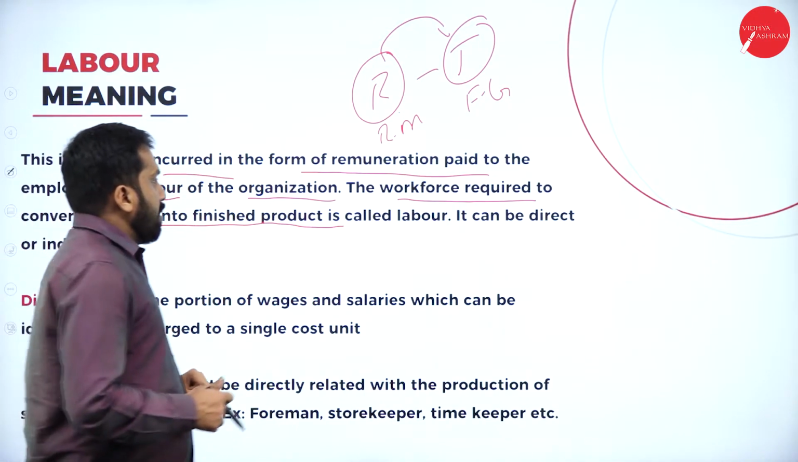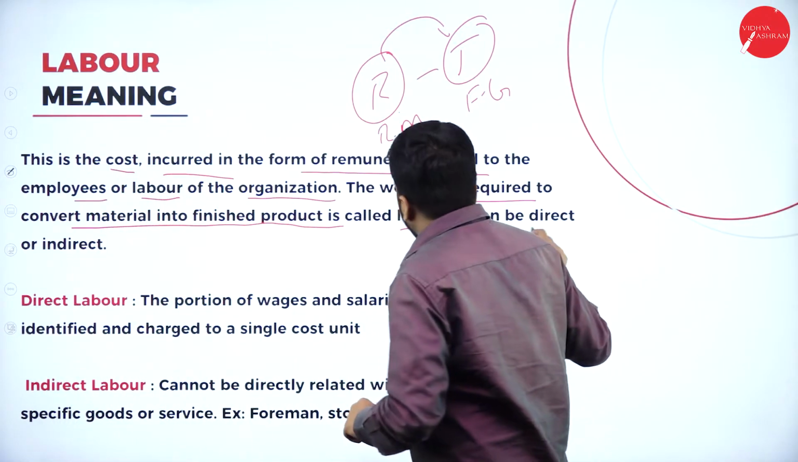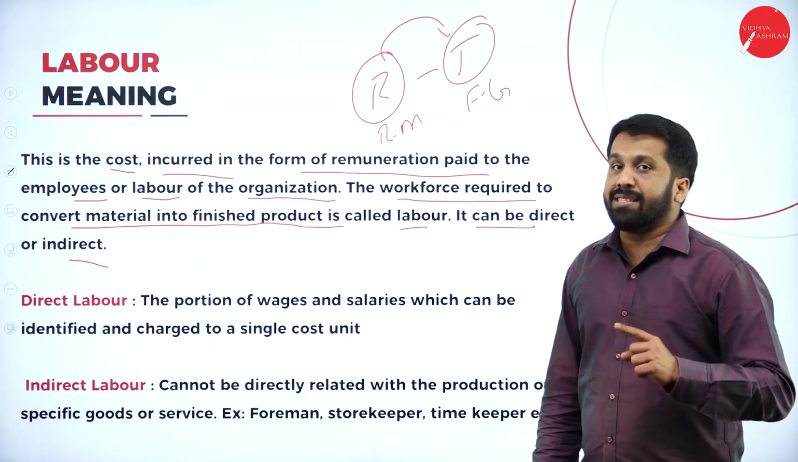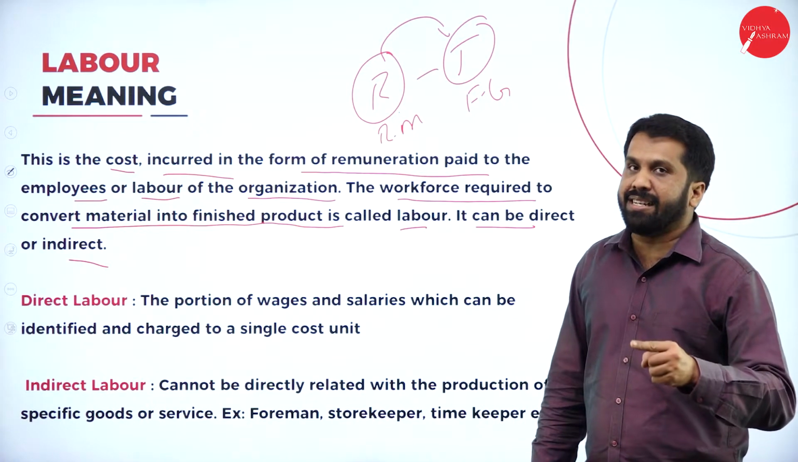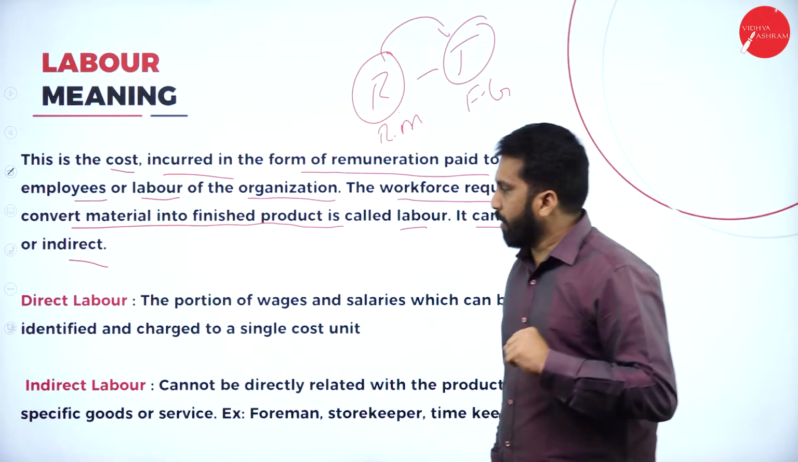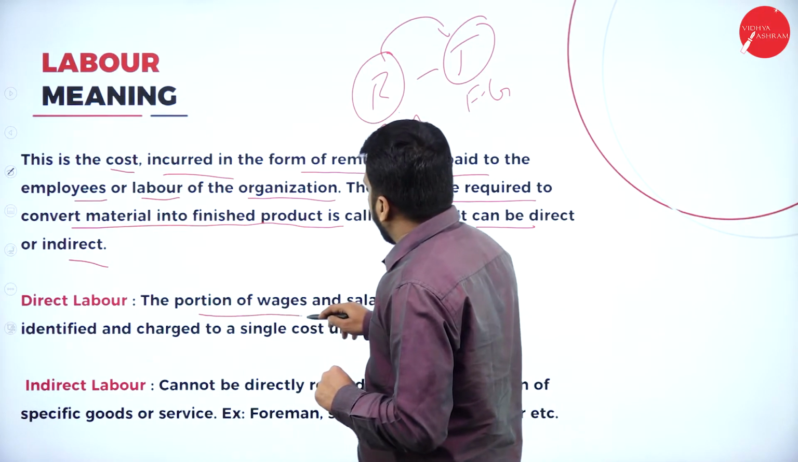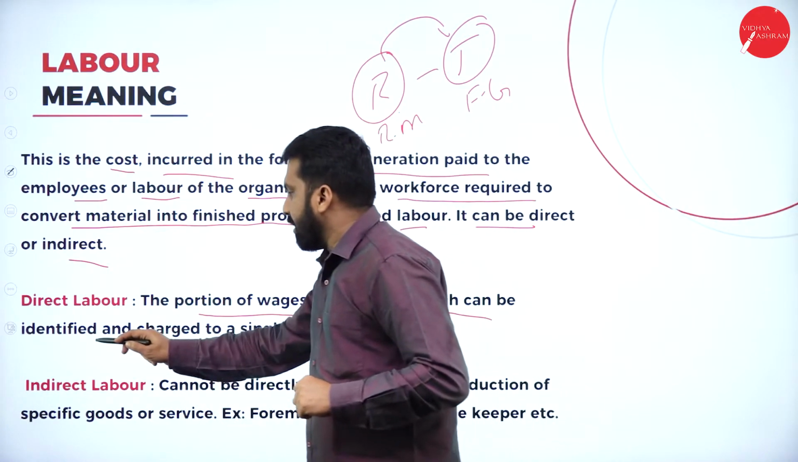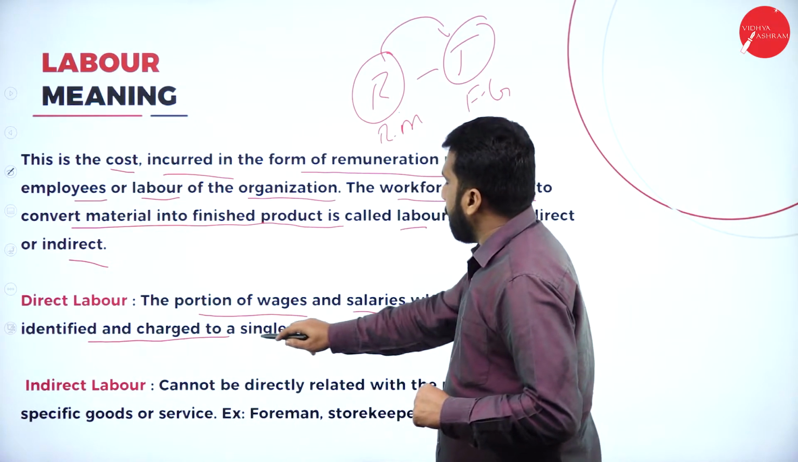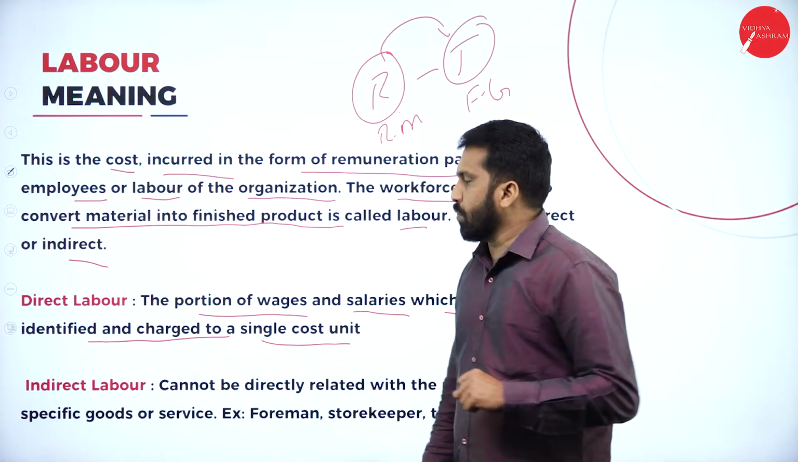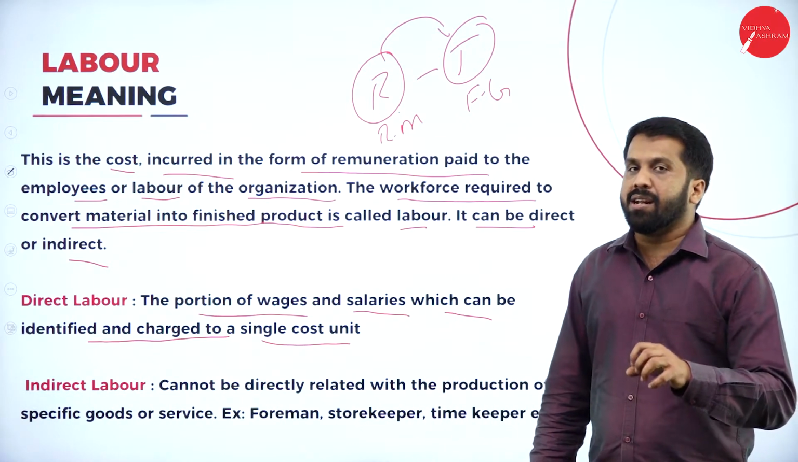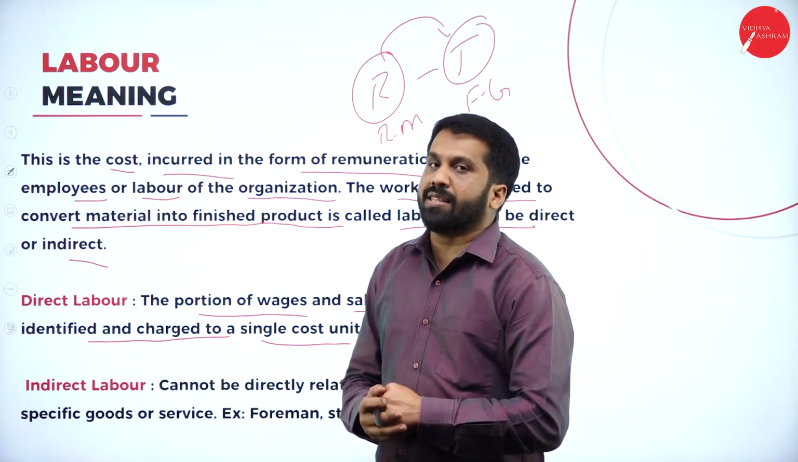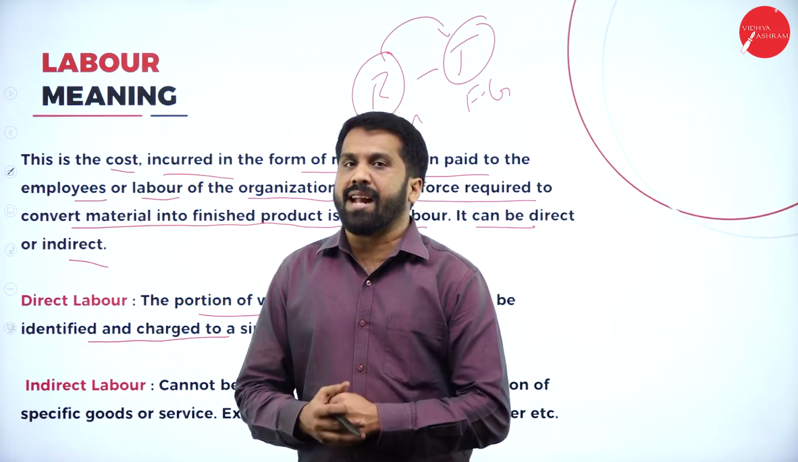Now, labor can be direct as well as indirect. There are two types of labor: one is direct labor, another one is indirect labor. First one, the portion of wages and salaries which can be identified and charged to a single cost unit. You have a single unit, you are directly involved with the machine, directly involved with the production, that is called direct labor.